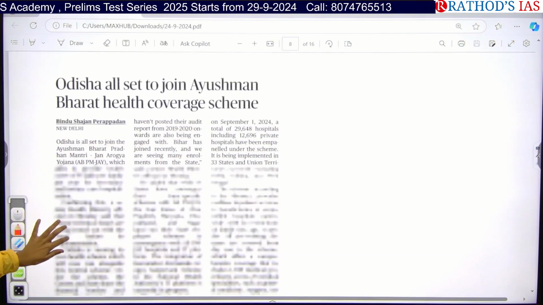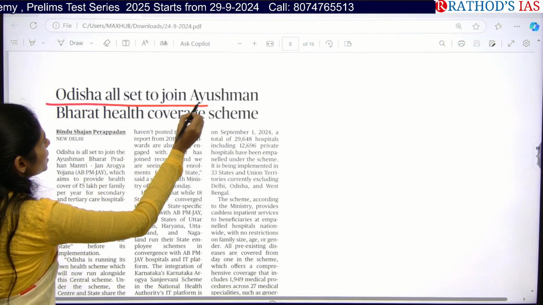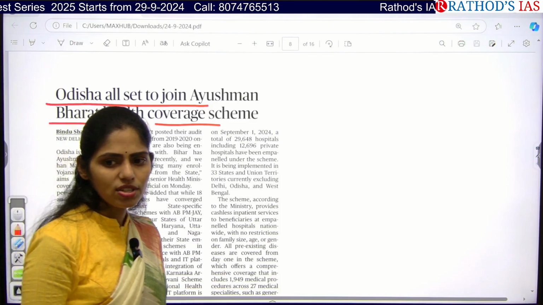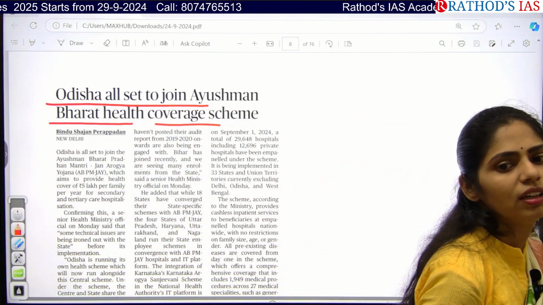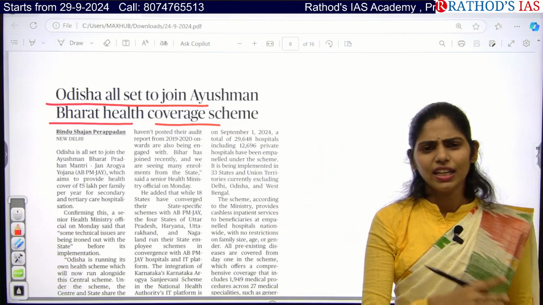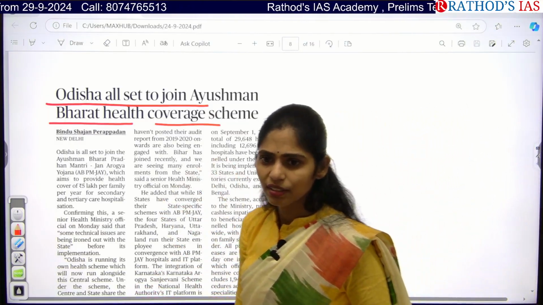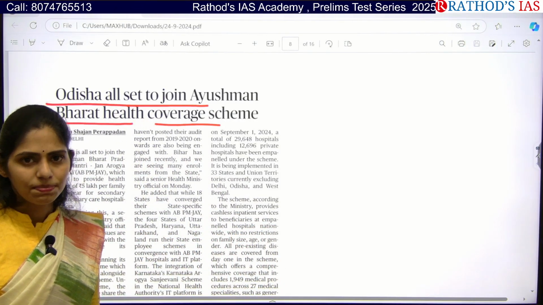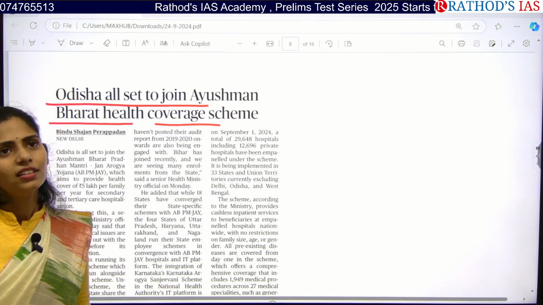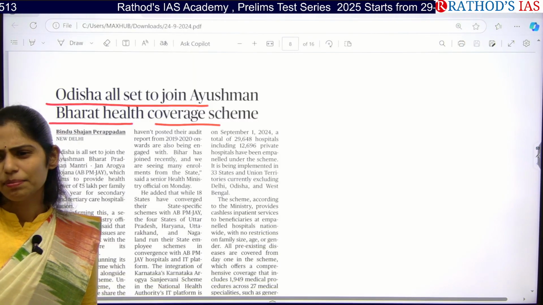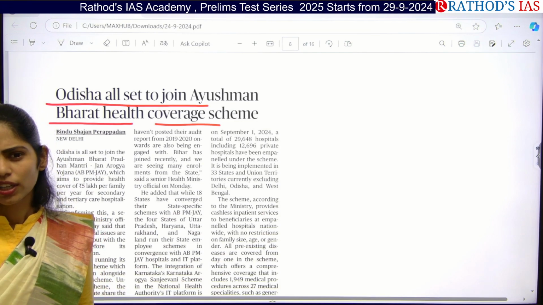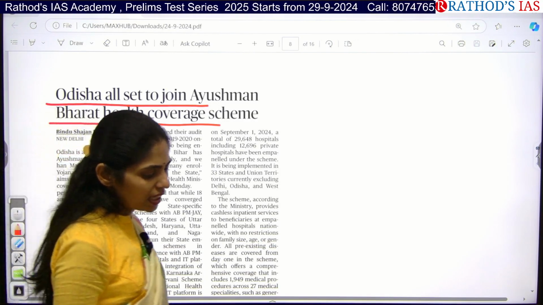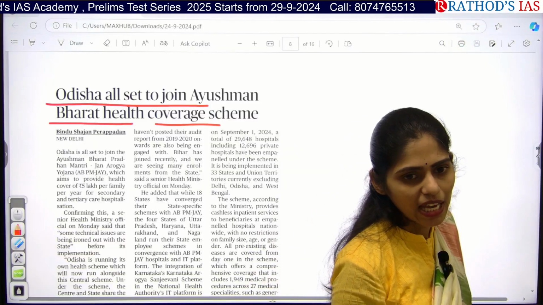So see this question: Odisha all set to join the Ayushman Bharat health coverage scheme. So what is the scheme about? Ayushman Bharat. Related to this scheme, are there any questions in your GS paper 2 or 3? Yes, right. So what are the questions? Expenditure regarding health, regarding marginalized sections of people. They asked many questions regarding this Ayushman Bharat scheme indirectly. So every year you will get questions regarding schemes and their evaluation.